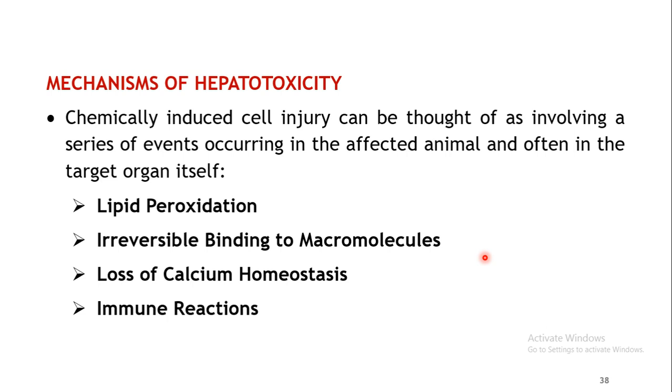Now to start with the mechanisms of hepatotoxicity. So basically there are four mechanisms by which the hepatocytes may be damaged. Either derangements may be produced, or there may be cell death or necrosis which may be produced by several mechanisms. So the first mechanism is lipid peroxidation. The second one is irreversible binding to the macromolecules of the hepatocytes. Then the next mechanism is the loss of calcium homeostasis, and the last one is the immune reactions.